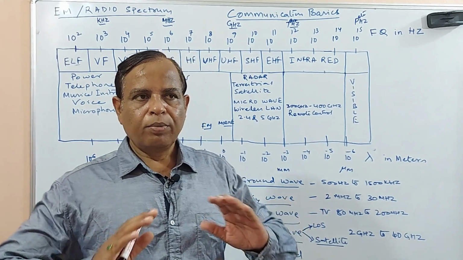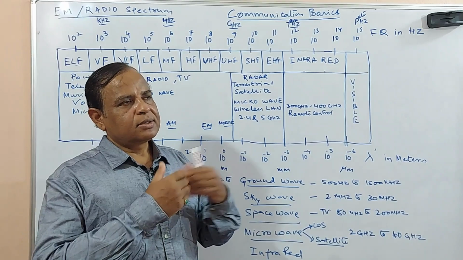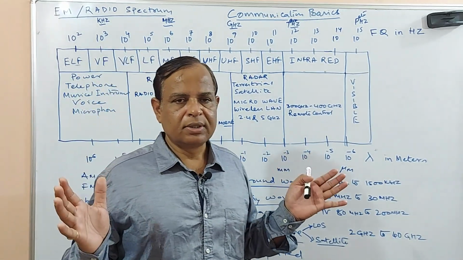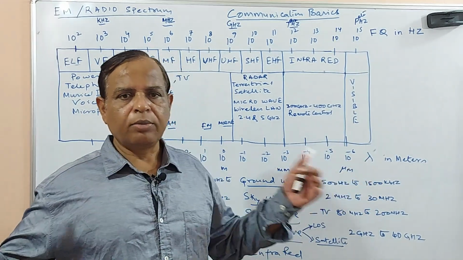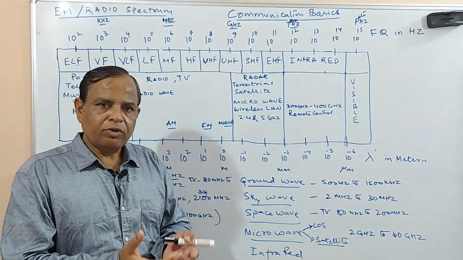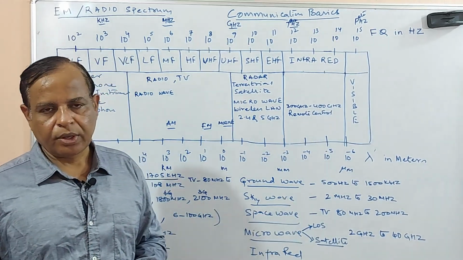Okay, so broadcast means what? It is only one-way communication, because some transmitter is transmitting and there are plenty of receivers. That is point to multi-point, so many receivers are available. So all these receivers will be receiving the signal provided you are in this particular range.